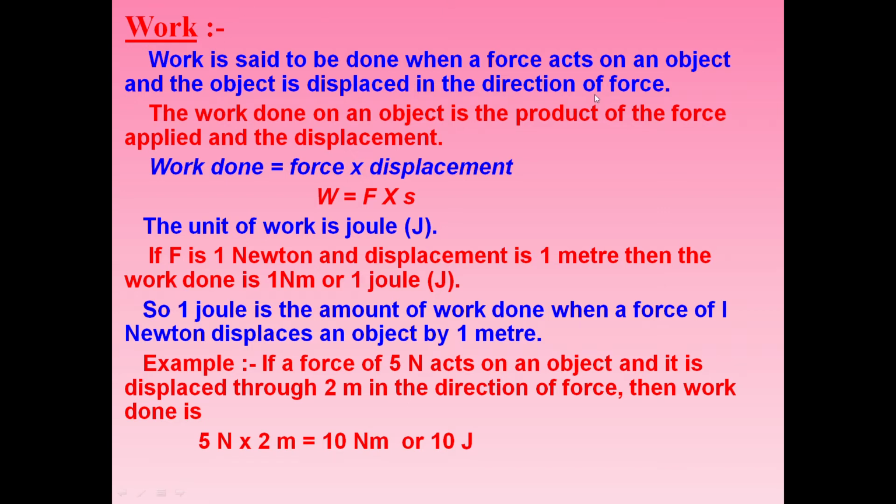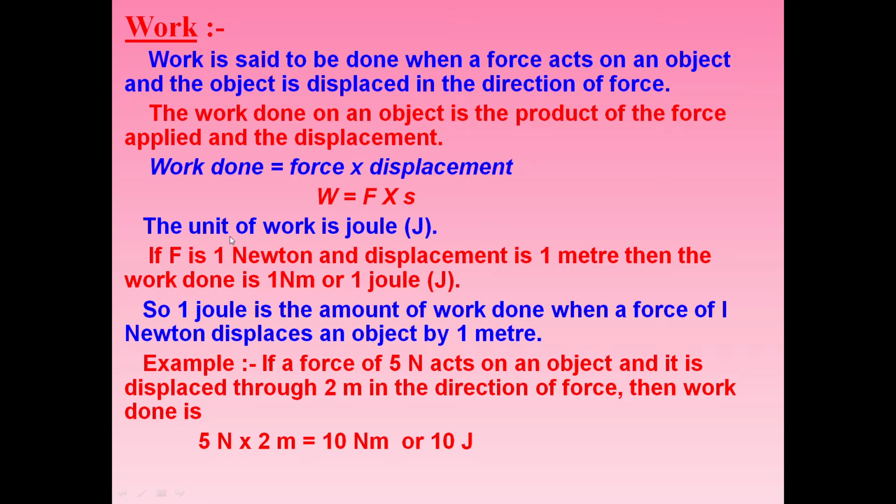As it is clear from this definition, there are two conditions for work to be done. Number one, force should be acting on the object. Number two, the object should be displaced as an action of that force. The work done on an object is the product of the force applied and the displacement. So from here you will be getting the formula for work done. Work done is equal to force into displacement, or W is equal to F into S, where F is force and S is displacement.